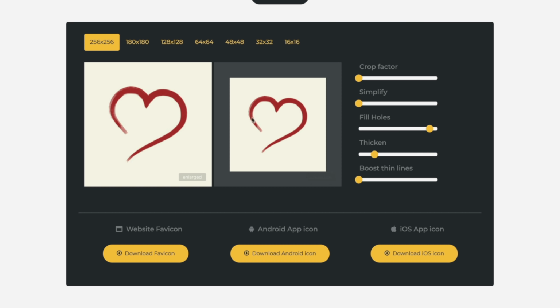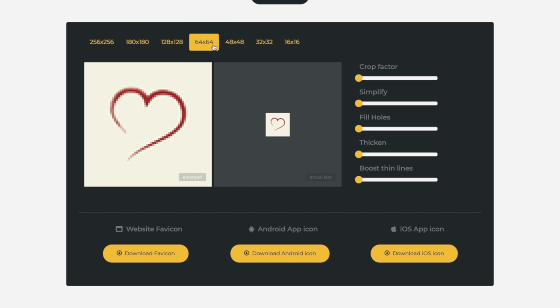in the design. Not a great example, this one, but we can thicken things as well to make sure that everything looks good. And as you can see, by thickening this, when we drop down to smaller icon sizes, we don't lose a lot of the detail. And then you can go ahead, you can download your favicon, an Android app or an iOS app icon. So pretty cool, something I would recommend taking a look at.